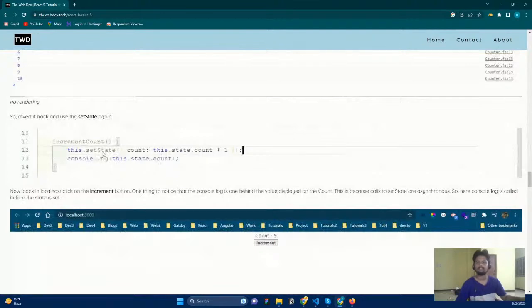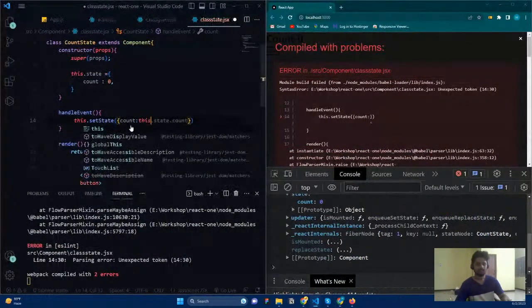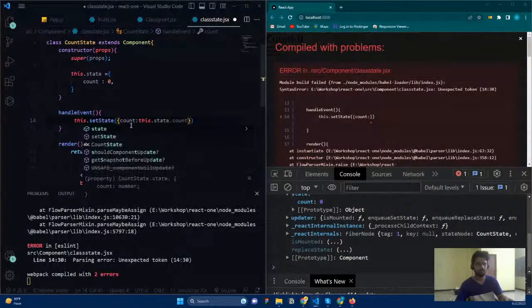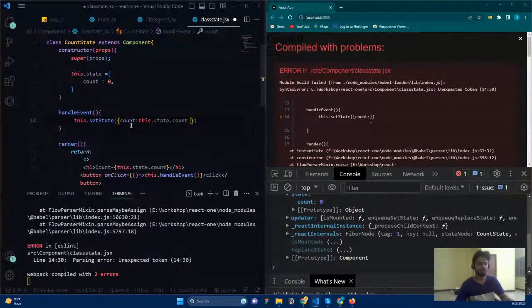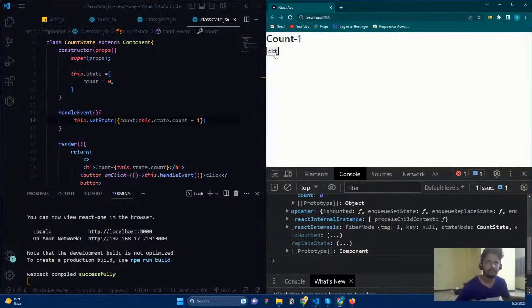So here you can see this this.state, and you can see it is an object. They added the object, and you can see the count is inside this. What I want is to access this state, so I'm going to say this.state.count. If someone clicks it, every time, whatever the value is in my state, increase the value by one, like this. Okay. So now, if I click here, you can see what happens.